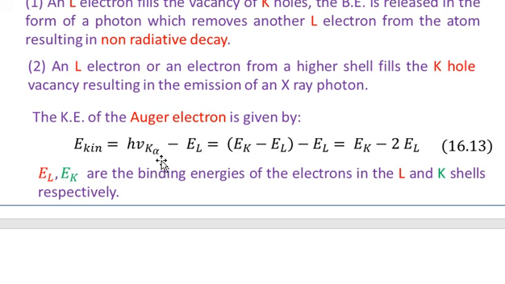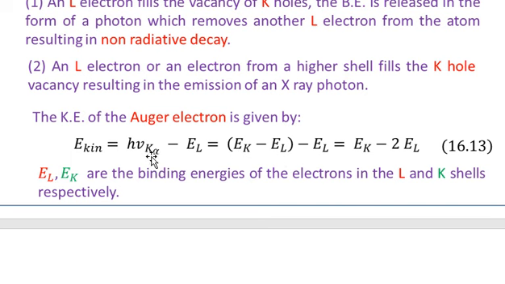Now you see that due to this difference, some energy will be given as E_L, but the rest of the energy from the h nu K alpha will appear as the kinetic energy. So h nu K alpha can be written as E_K, the binding energy of the electron in the K shell, minus the binding energy of the electron in the L shell, because this difference of energy will appear as the quanta of light, which is h nu K alpha. So h nu K alpha is equal to E_K minus E_L.